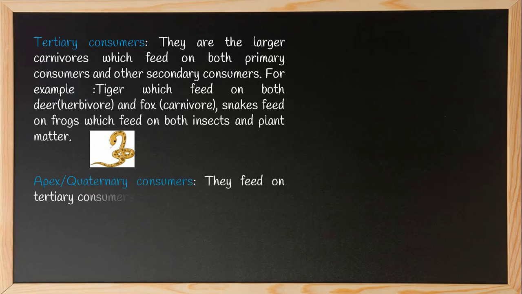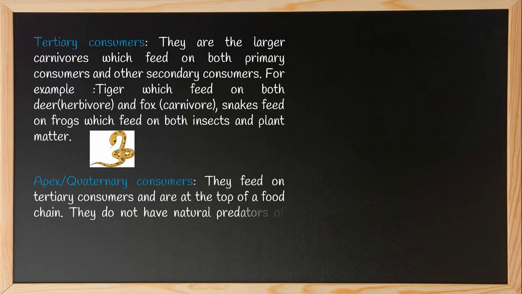Apex and quaternary consumers. They feed on tertiary consumers and are at the top of a food chain. They do not have natural predators of their own. Example, tiger. Sometimes human beings are also at the top of the food chain. They don't have anyone to eat, but we all know that lion, bear, tiger, they all prey on humans too.